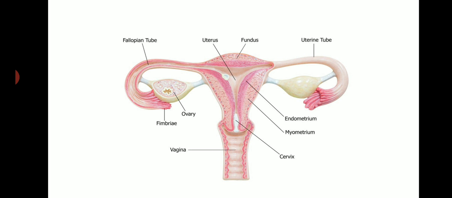The next one is ovaries. The ovaries secrete two hormones, estrogen and progesterone. Estrogen indicates the puberty stage of girls. For example, when girls reach 11, 12 or 13 years of age, some changes occur in the body, right? Like the height increases, the weight also changes, and hair starts to grow in the genital part. It also regulates the menstrual cycle in girls. And progesterone is secreted during pregnancy.